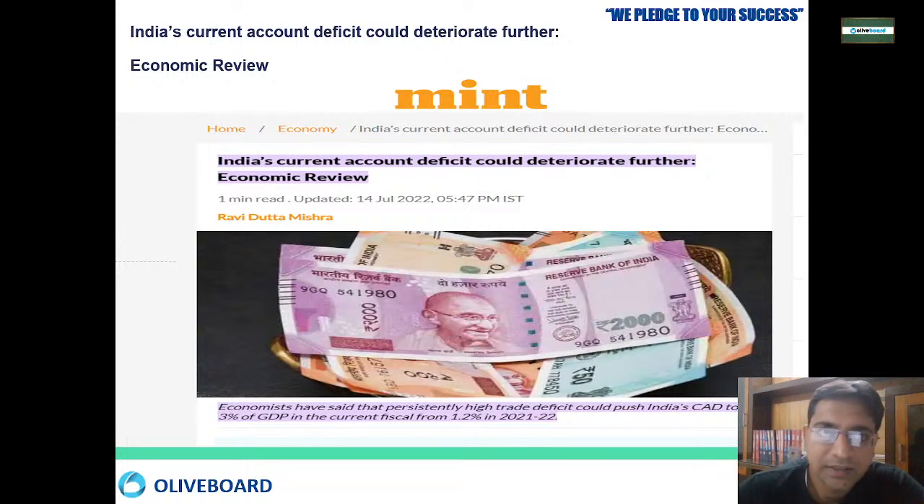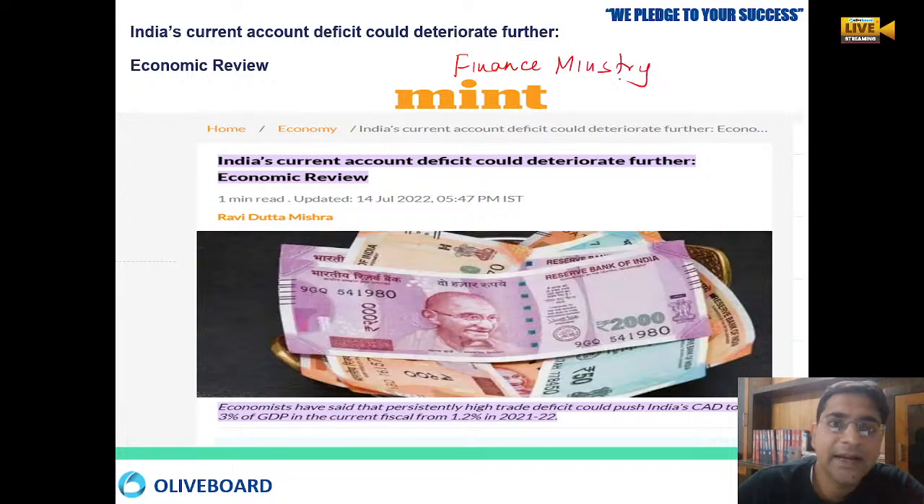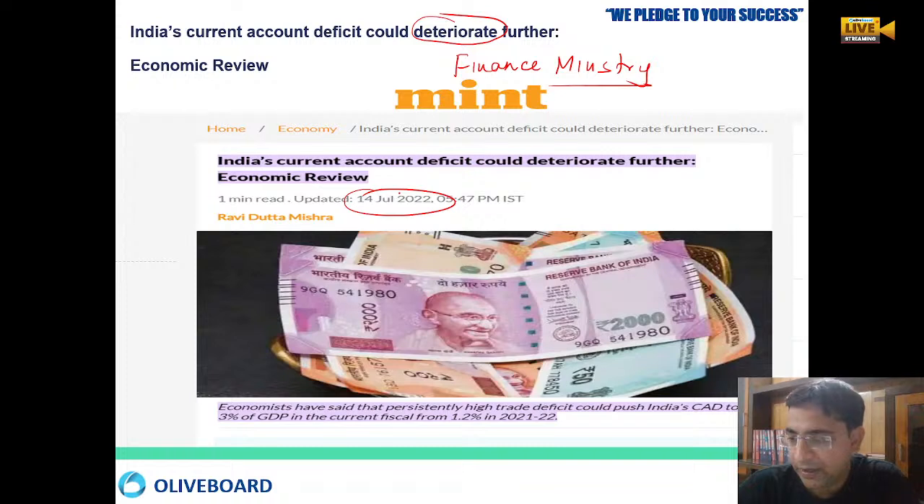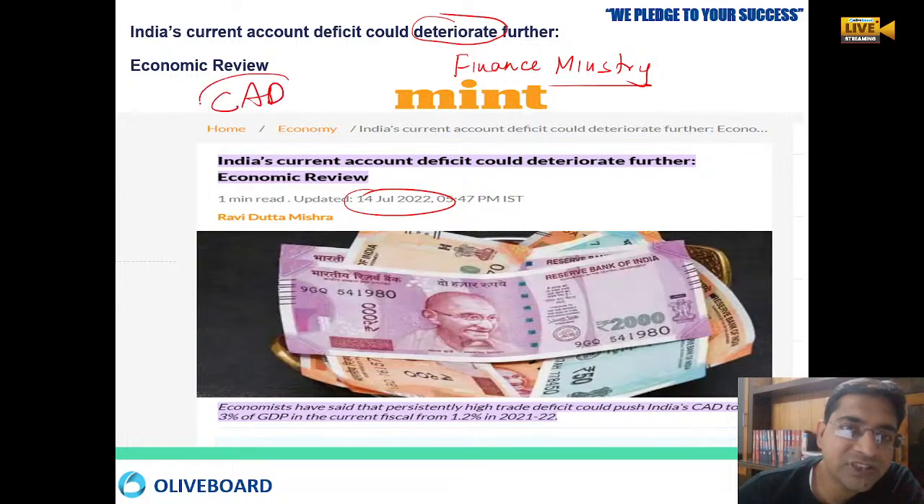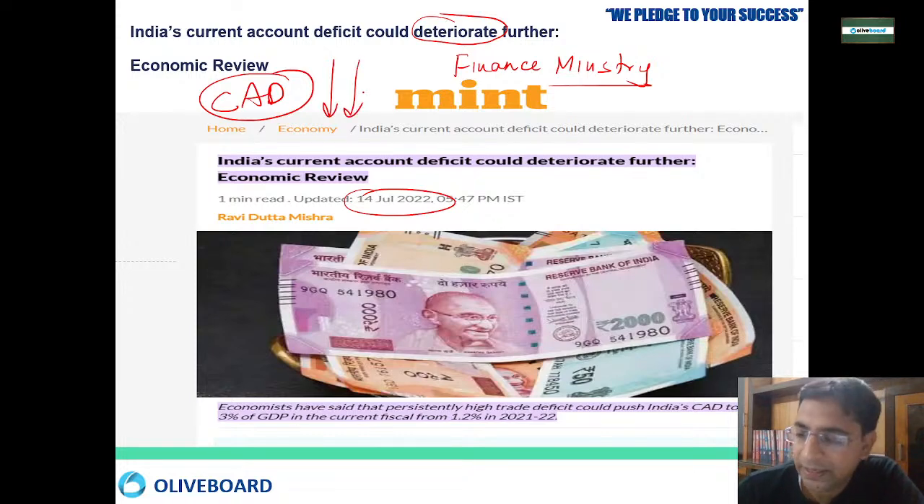Now, this is a report that has been prepared by the Finance Ministry. India's current account deficit could deteriorate further. This news came on 14th of July 2022. As per the economic review done by the Finance Ministry, India's current account deficit, CAD, is going to deteriorate further. India will not have a good position under the current account deficit.